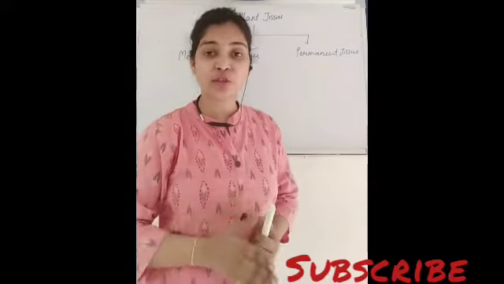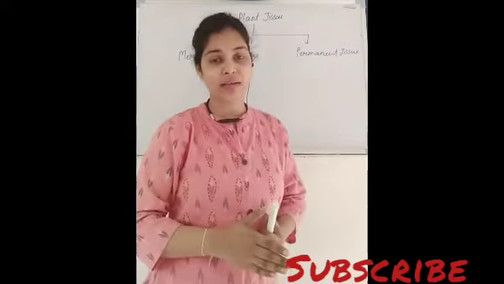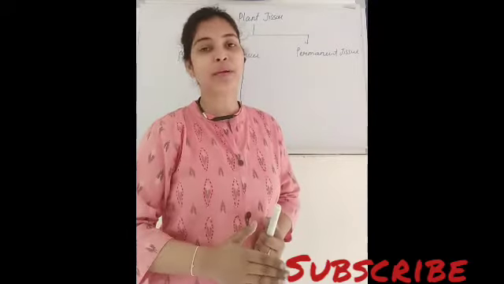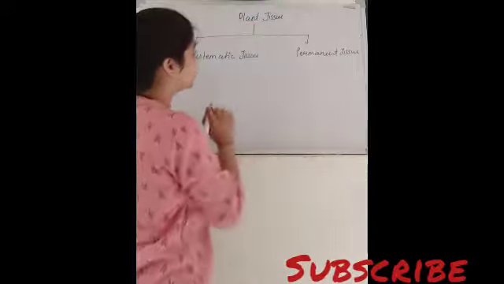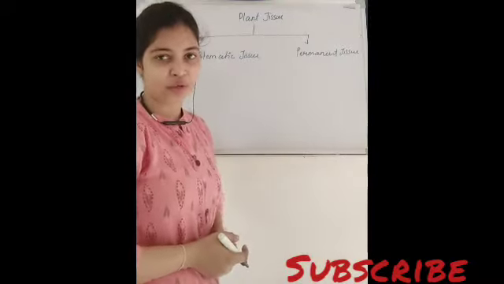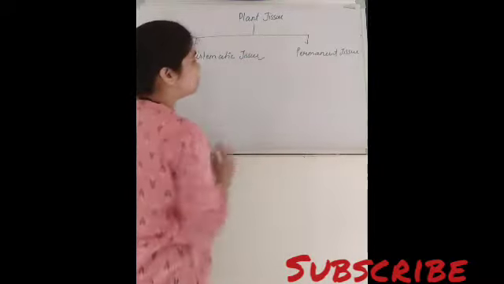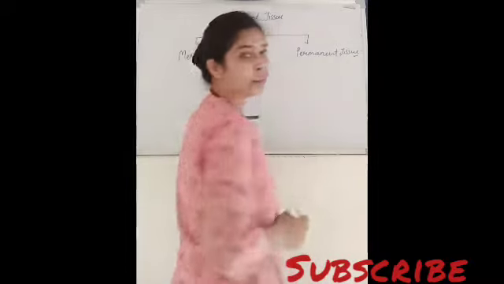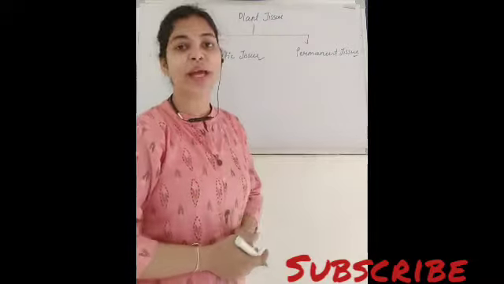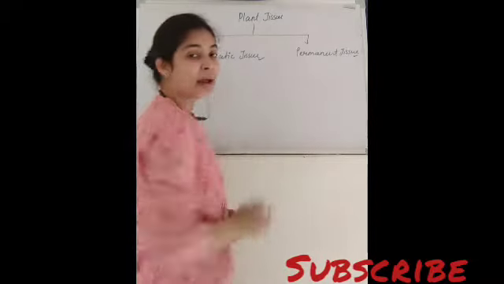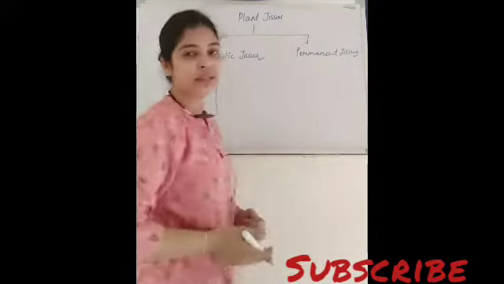That is why the tissues present in plants are also simpler than animal tissues. Plant tissue can be divided into two types, that is meristematic tissue and permanent tissue. So mainly plant tissue can be divided into two categories, meristematic tissue and permanent tissue, right?